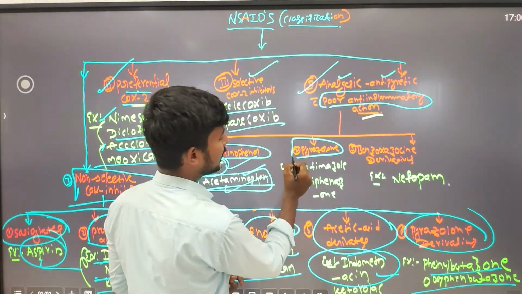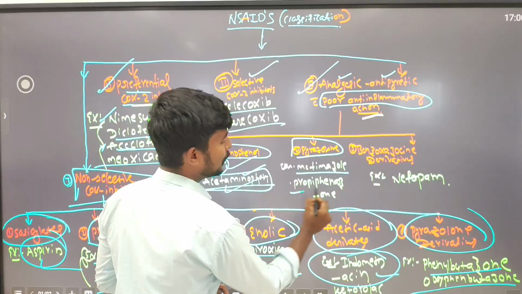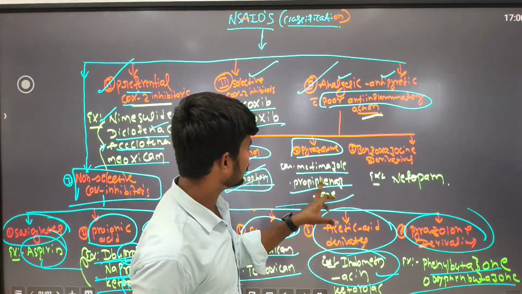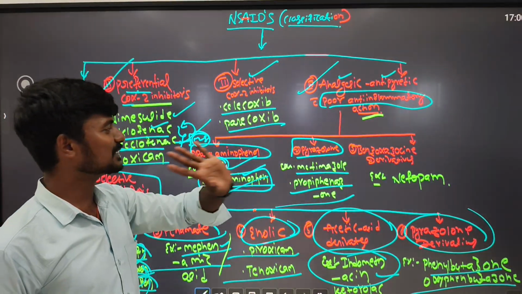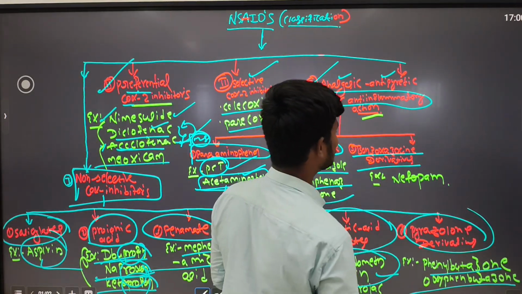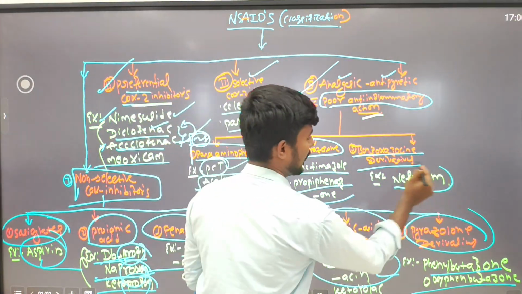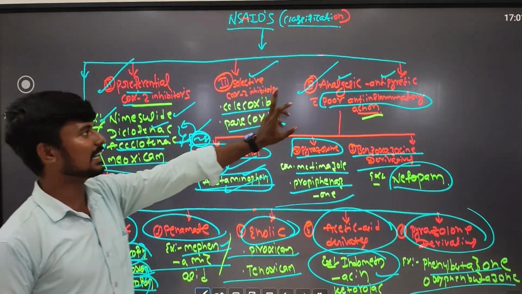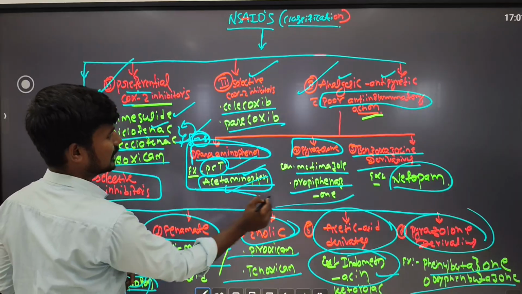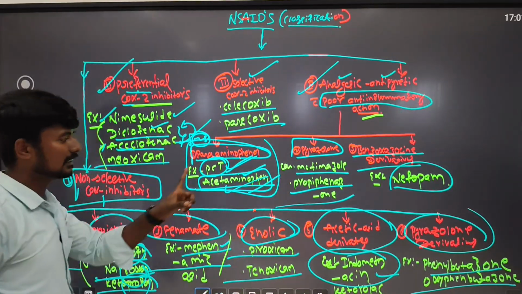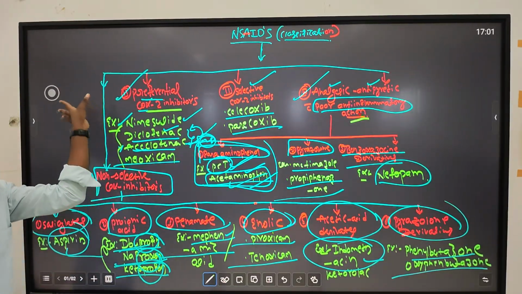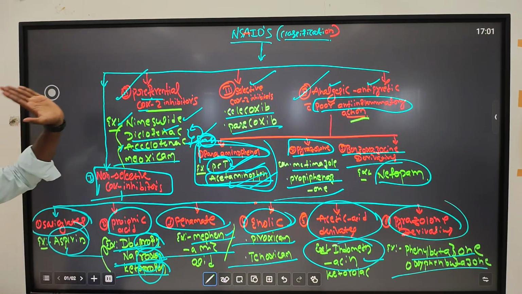Then pyrazolone, examples metamizole and propyphenazone. Next, benzoxazocine derivatives, example nefopam. These are the examples under analgesics with antipyretic action. The most usable drugs in this classification are paracetamol and acetaminophen. These are very useful drugs under analgesic and antipyretic actions. This is the entire classification of NSAIDs.